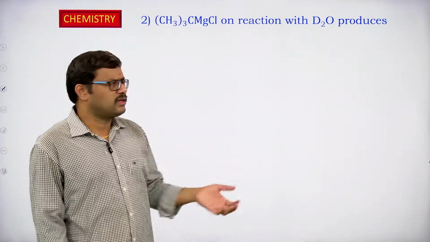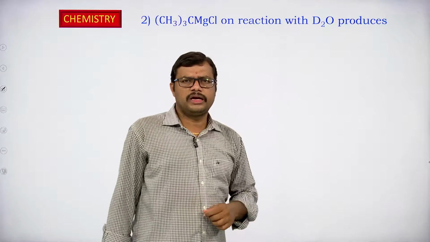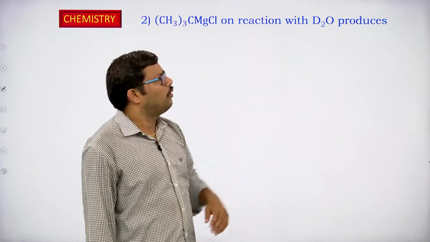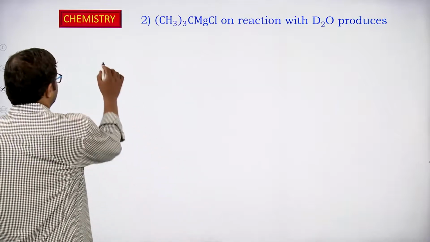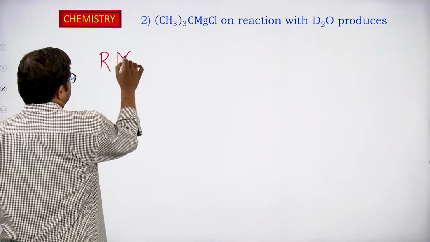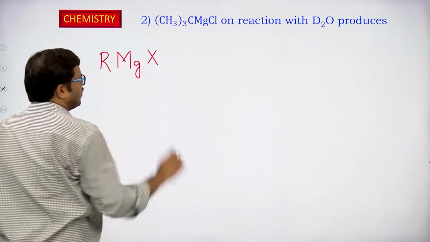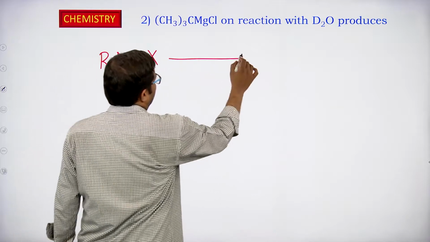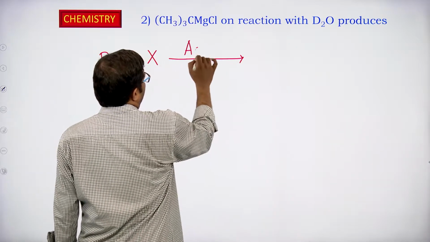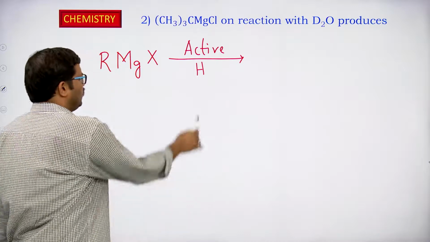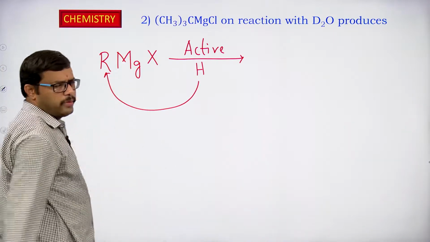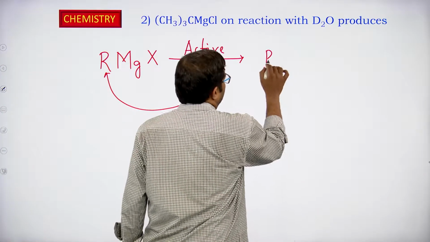Here, instead of using water, they are using D2O, that is deuterated water. We know that RMgX is a Grignard reagent. When it reacts with the active hydrogen, the active hydrogen will be attached to the R group and thereby we get RH.